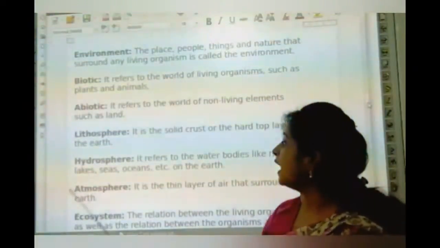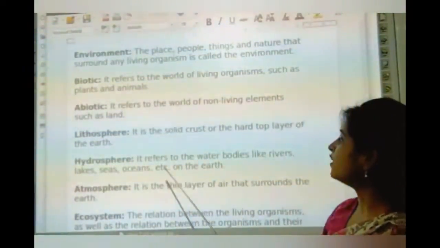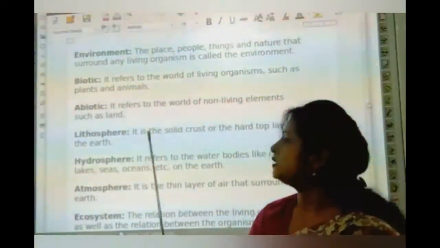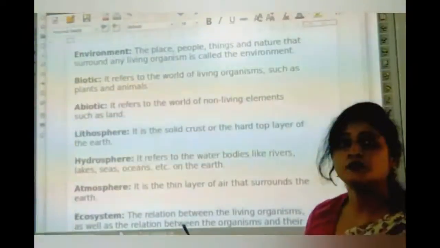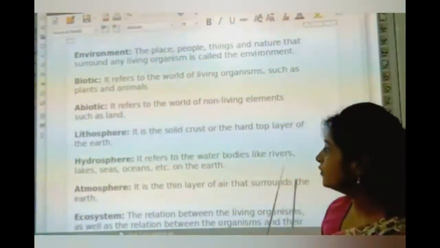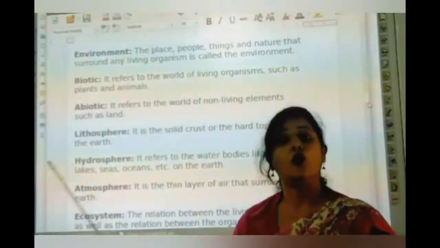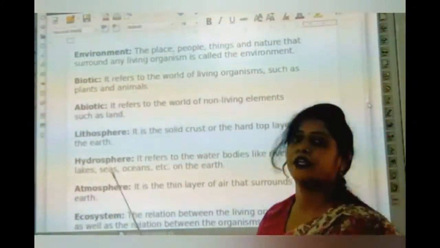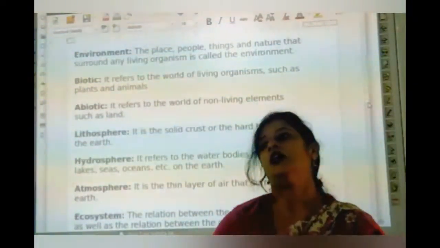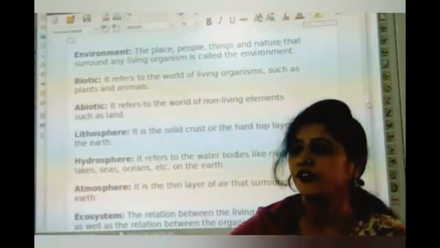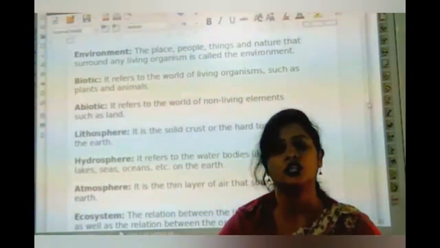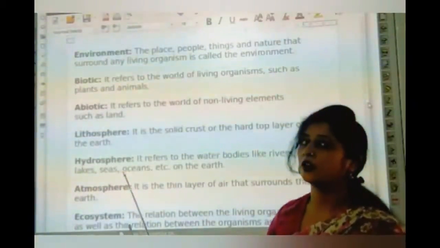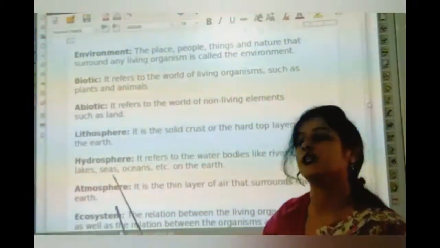And what is hydrosphere? Hydrosphere refers to the water bodies. All the water bodies that we find on our earth, like rivers, lakes, seas, oceans, etc., are called hydrosphere. On earth we find water in a river, in a sea, in the ocean. They all are included in the hydrosphere. All the water bodies are denoted as hydrosphere.